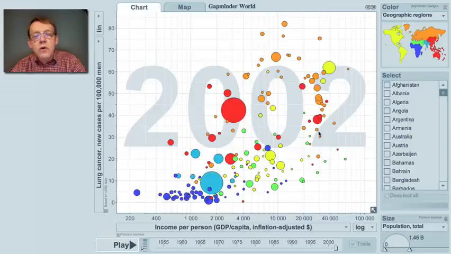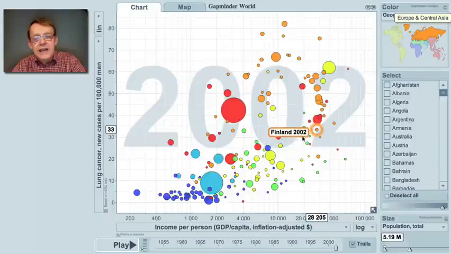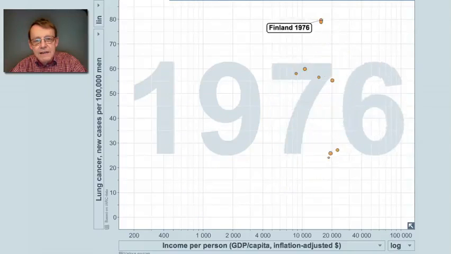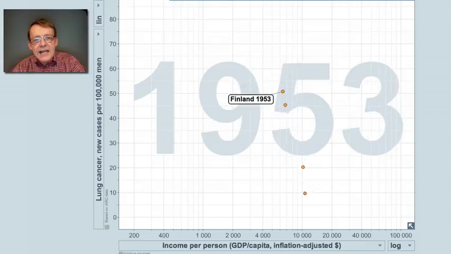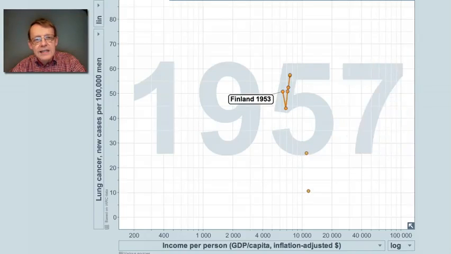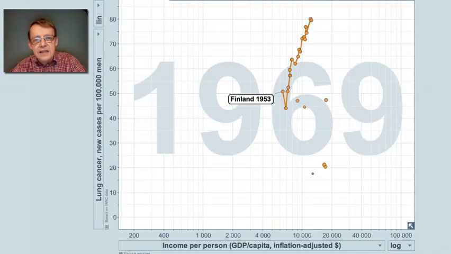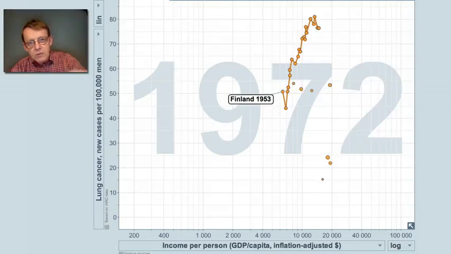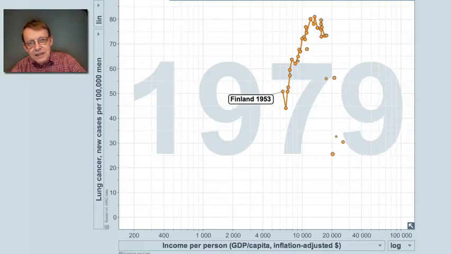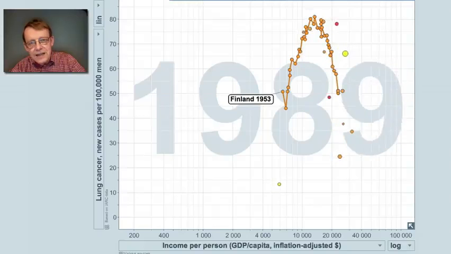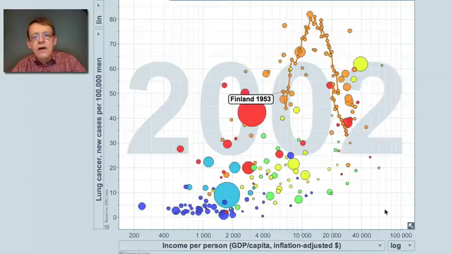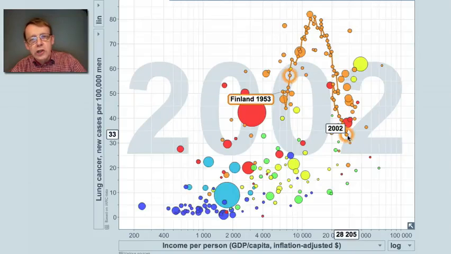Let me show you our neighboring country, Finland, that has made a very successful preventive campaign. Finland used to have high lung cancer already in the 50s. And it increased and it increased, and then they started to promote a stop of smoking. Smoking was reduced, but it took some time until it had an effect on lung cancer, and then it had come down quite enormously. So 2002, Finland is now among the lower countries in its income group.